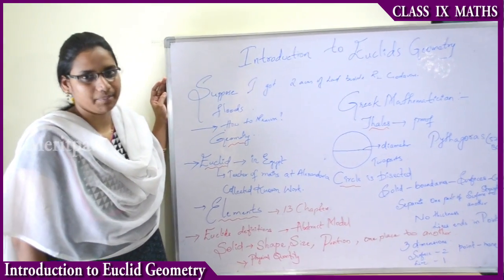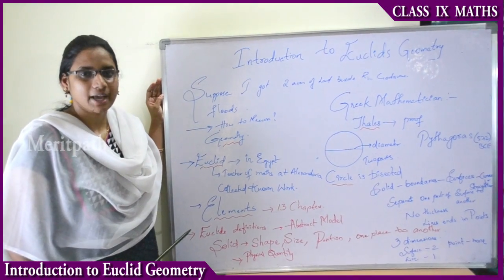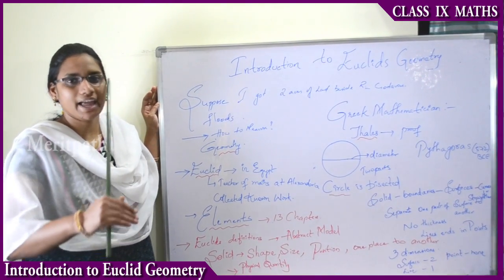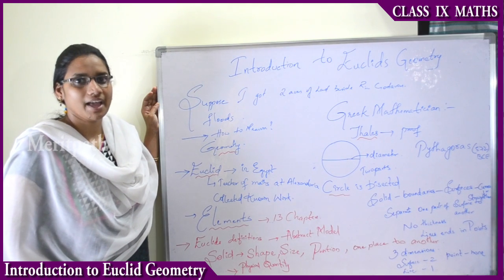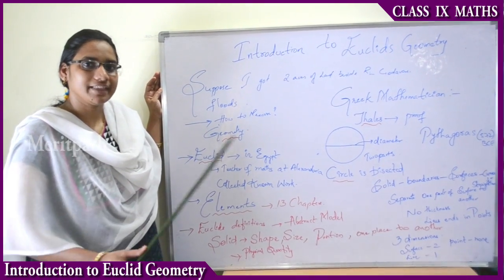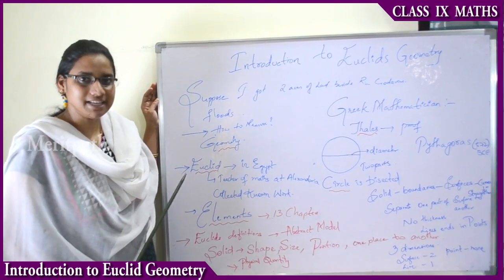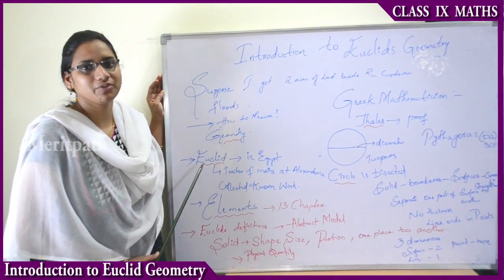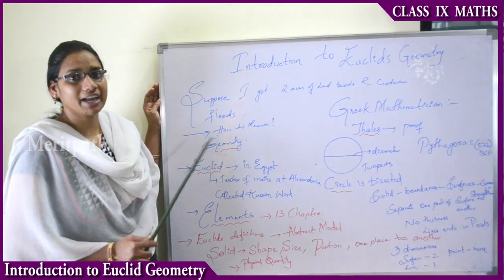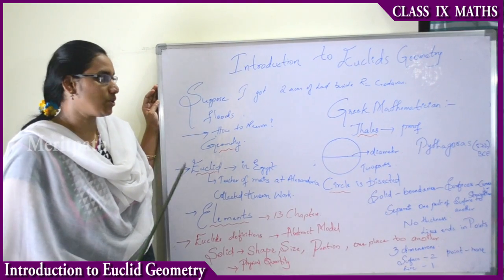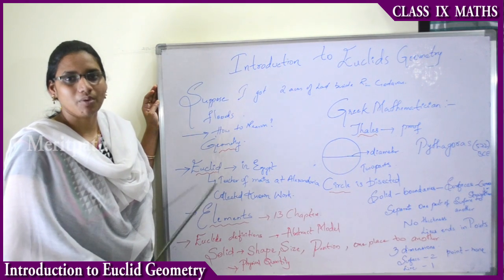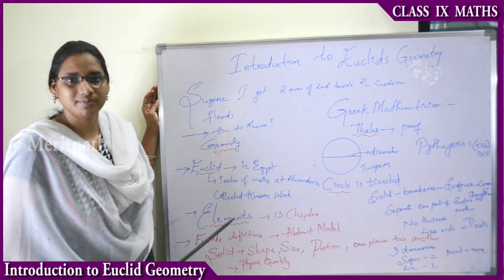Let us take one example. Suppose I have a land of 2 acres beside the river Godavari, and floods come and take my land away. How can I measure my land again, and how can I differentiate mine from others'? That is where geometry came into view. By using geometry, we can find out again and relocate our maps or boundaries. This is known as Euclid's geometry. With its help, we can find our boundary surfaces, areas and volumes.